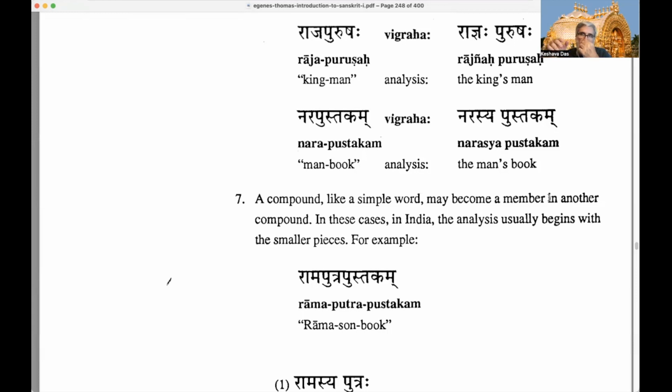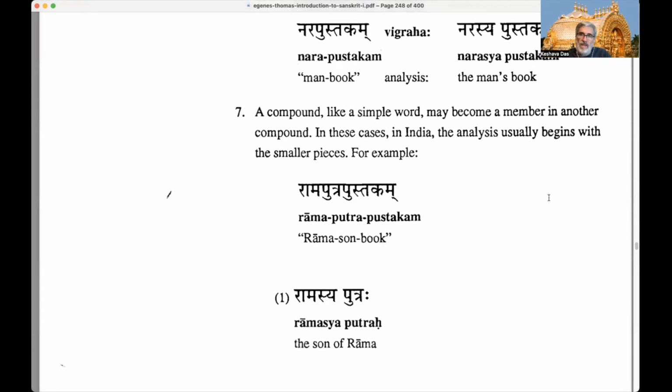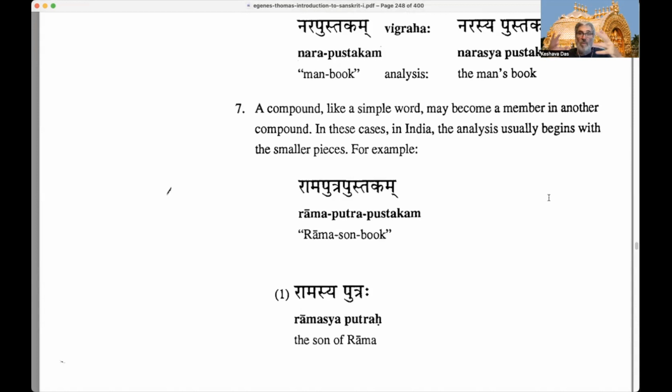So we have Narasya Pustakam, which means the book of the man, or the man's book. That's the analysis. A compound, like a simple word, may become a member of another compound. So sometimes you look at a Sanskrit sentence and the whole sentence is one word, and we have to break it all up with Sandhi. It may be a big long compound, so we have to analyze the compound.